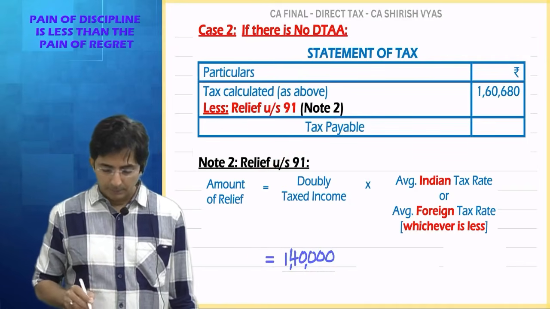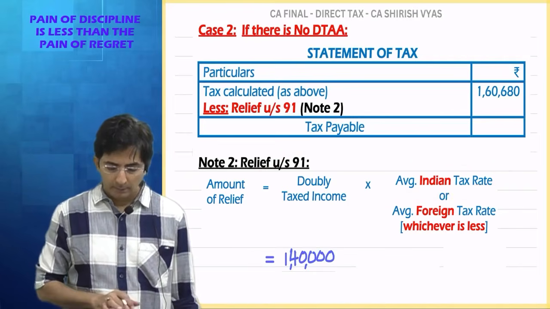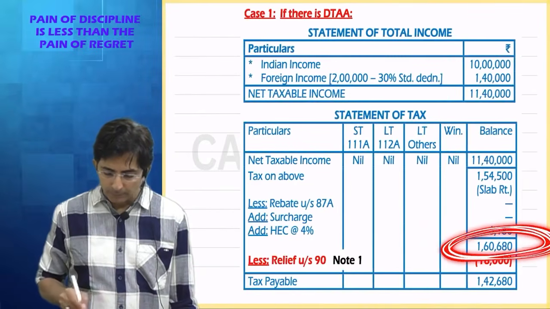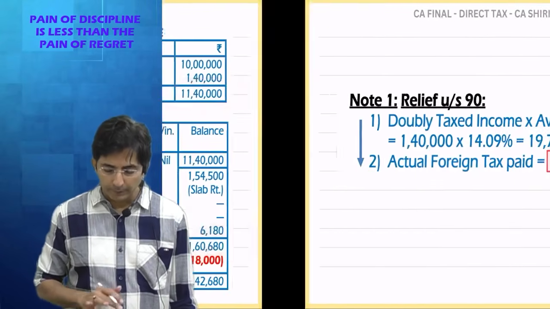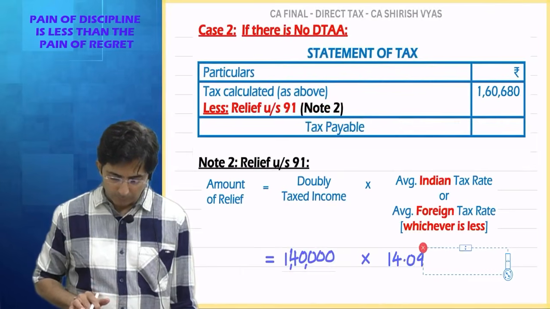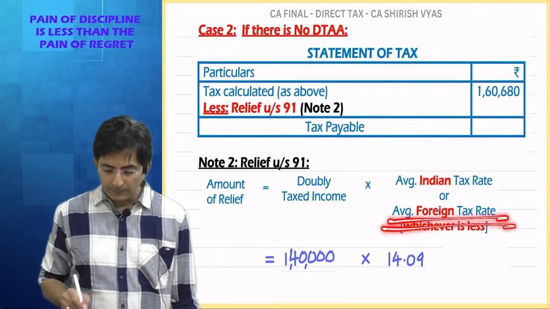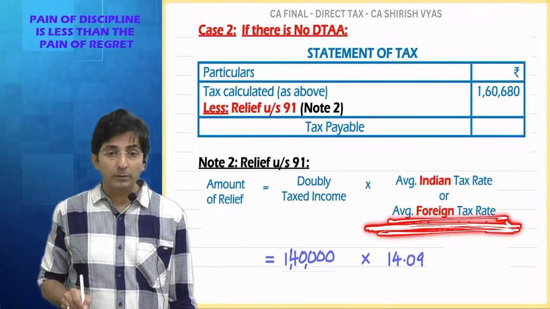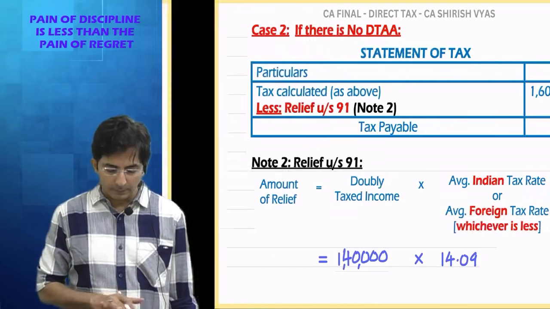Okay. Then into the average Indian rate. What Indian rate did we calculate? How did I calculate the average Indian rate? Final tax figure divided by final income figure. That came to how much? 14.09. So multiply by that 14.09. Now, or the average foreign tax rate. What is the tax percentage in the foreign country?